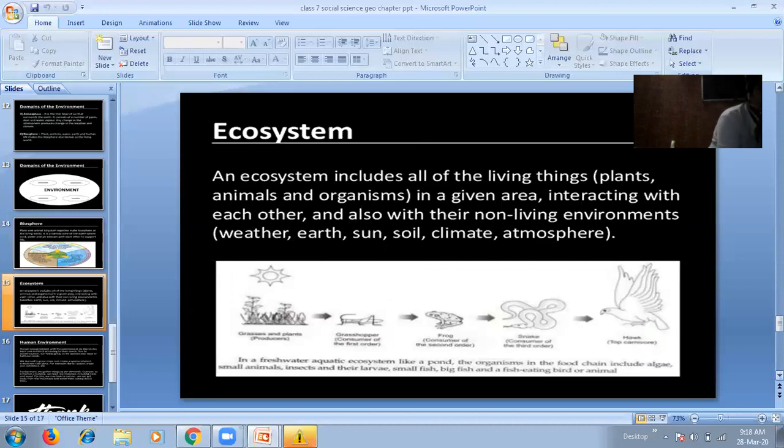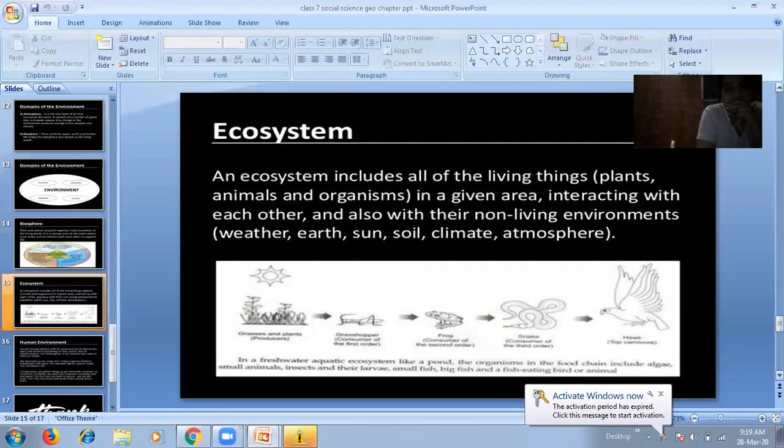Next question is, what do you mean by ecosystem? An ecosystem includes all the living things like plants, animals, and organisms in a given area interacting with each other and also with their non-living environment: weather, earth, soil, sun, climate, atmosphere. Now already we have discussed these; all these things are interrelated and interdependent on each other in their physical environment. You can understand from this picture in a better way.